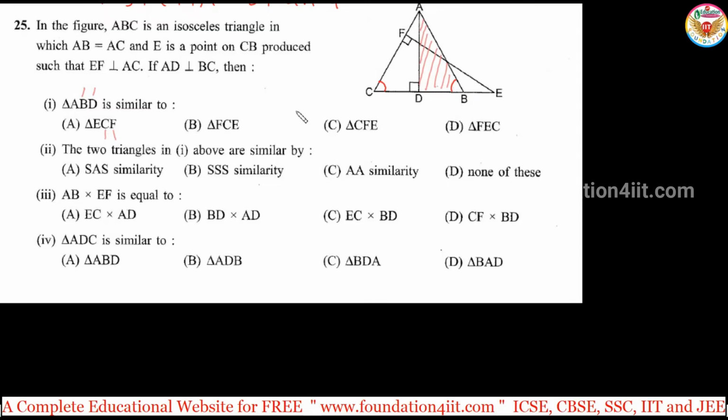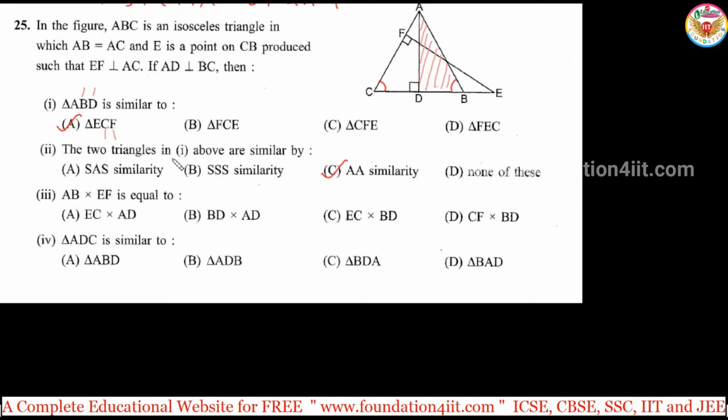So two angles are matching. So directly we can take this. It's similar to ECF, not FCE, because D is 90 degrees and in this E is not 90. So the same letters should match, and the corresponding angles should be the same. Okay, ABD is similar to ECF, these two triangles. So this is the AA similarity.